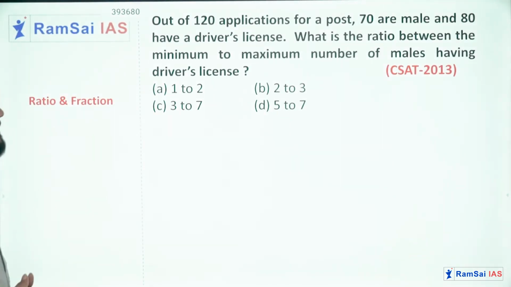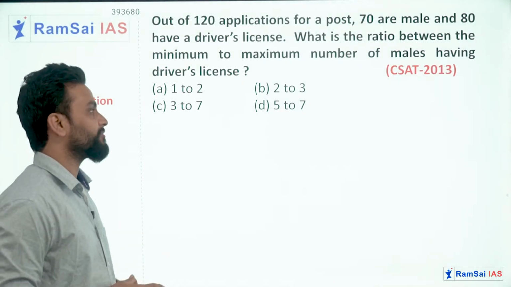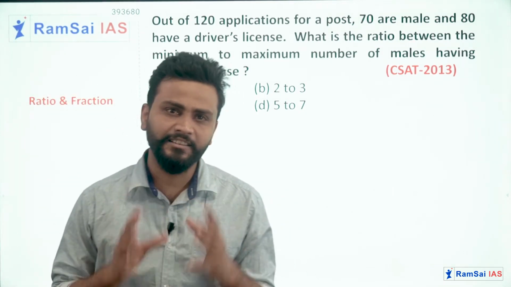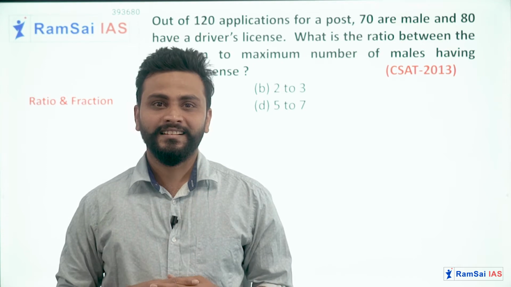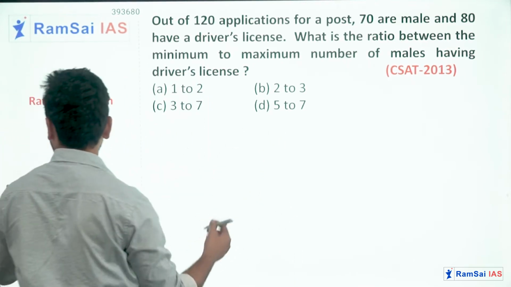Out of 120 applicants for a post, 70 are male and 80 have driving license. What is the ratio between the minimum to maximum number of males having the driving license? Here this question is not exactly from the ratios. We have to use a bit of knowledge of sets as well. Okay, so let me explain you how to solve this problem.